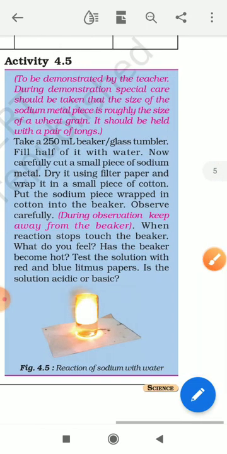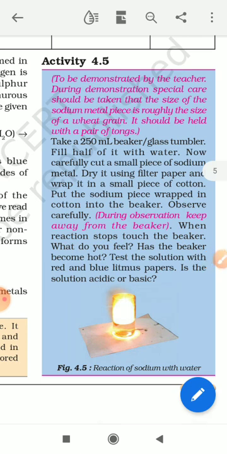Now the next activity related to this: burning of sodium. For this activity we require one piece of sodium metal. Dry this sodium metal with filter paper, or we can wrap it with a small piece of cotton, and keep it ready to put into a beaker which already has water inside it.